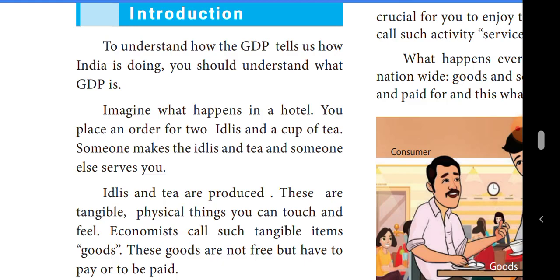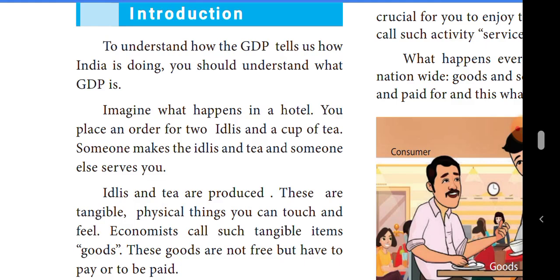For example, students, just imagine what happens in a hotel. Suppose you are in the hotel, and you place an order for two idlis and a cup of tea. Someone makes the idlis and tea, and some other person serves the idli and tea for you. An economist will say that in the hotel, two kinds of items are being produced. That means goods are being produced and service work is also being done in the hotel.